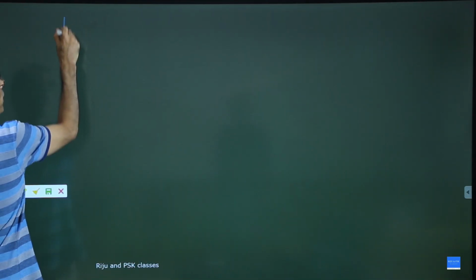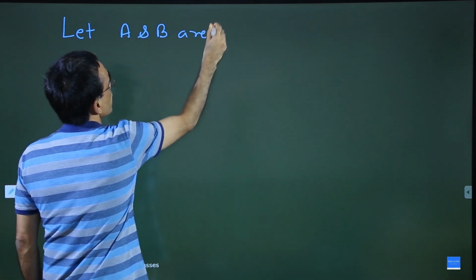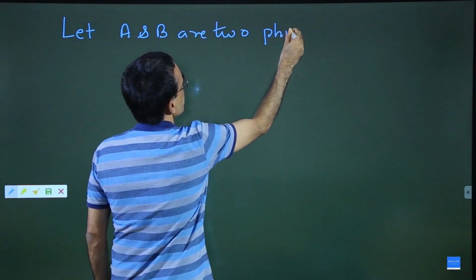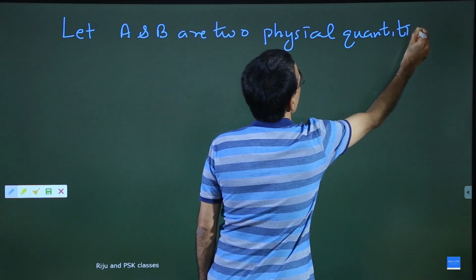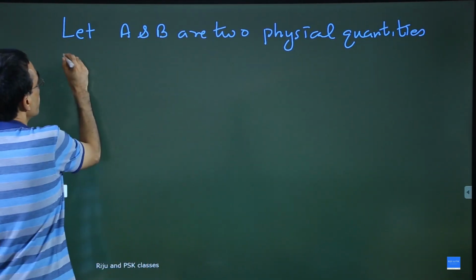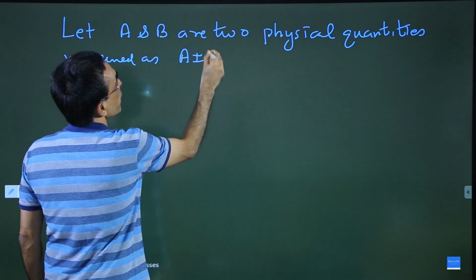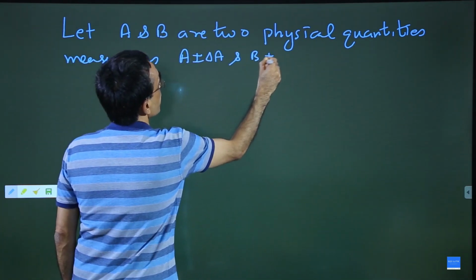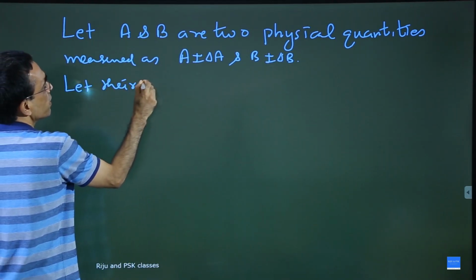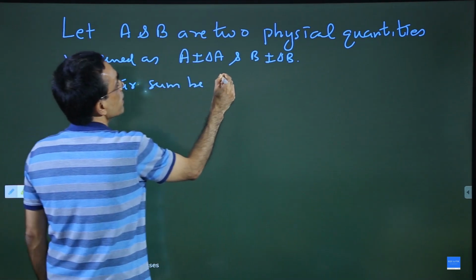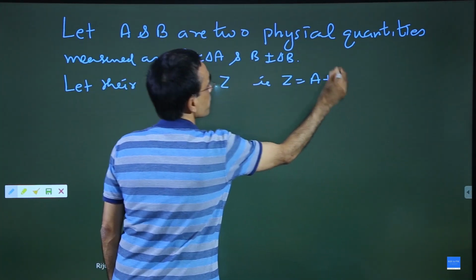Okay. Now the first point is that you write, let A and B be two physical quantities measured as A plus or minus delta A and B plus or minus delta B. Let their sum be Z, that is Z equal to A plus B. Okay.